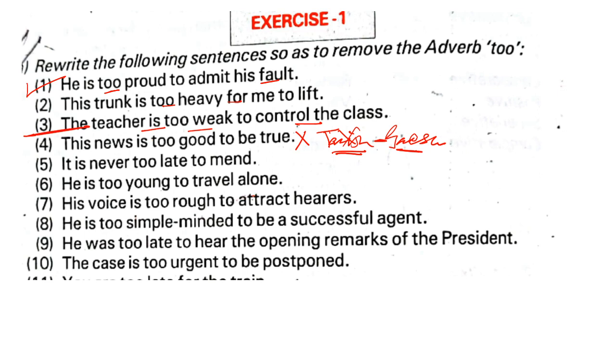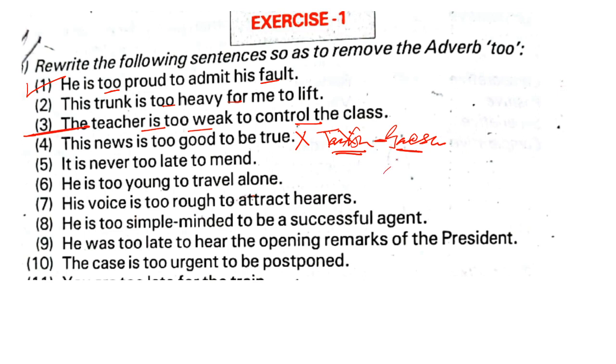Next boy. Same sentence. This news is too good to be true. No boy is there. I'm telling you, this news is so good that it cannot be true. What is your name? Swam. Ma'am, can I? Yes, ma'am. Your name is Swam. Swam, you also like Ganesh.